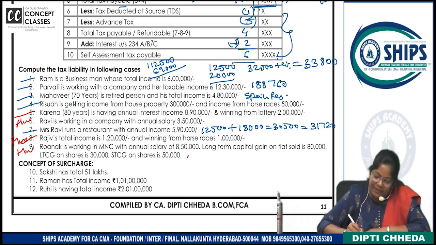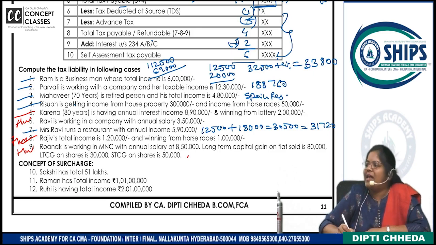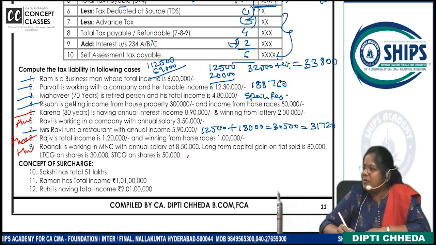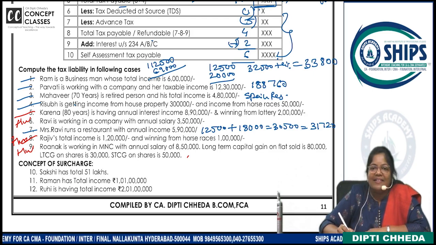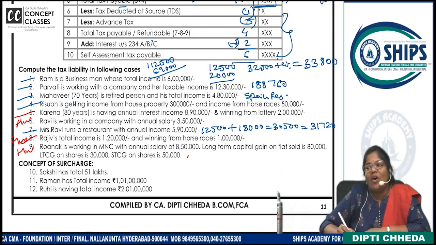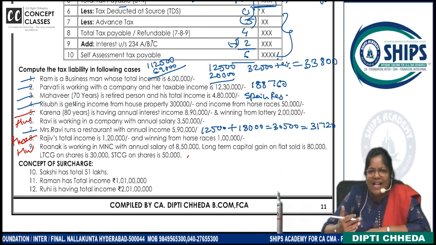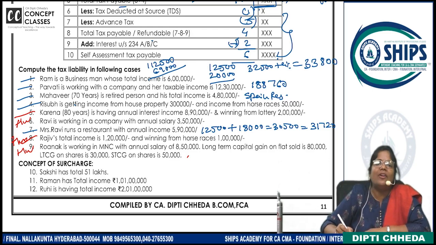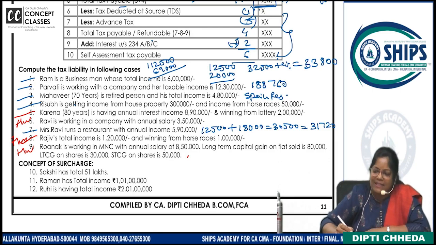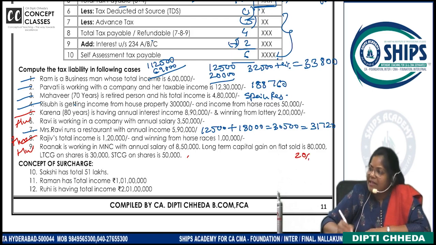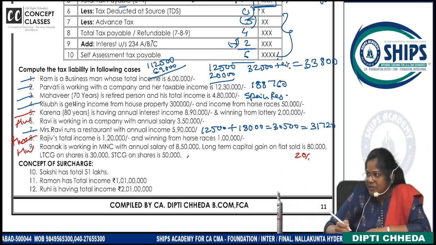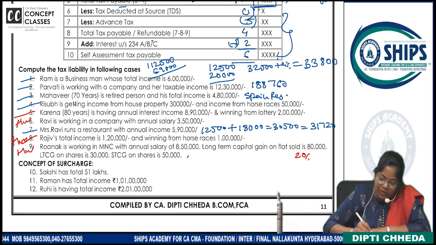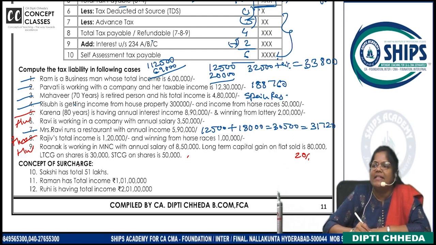Normal income. Long-term capital gain on flat sold. What is the rate of tax you will take? 10% is on shares. It's your first class. You can refer back in the material. Long-term capital gain on asset. How much is the tax? 20%, and do this first. Start with special income. Long-term capital gain on shares is 30,000. What you will do?